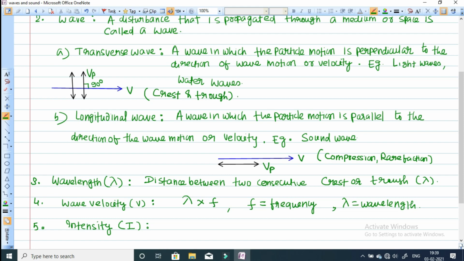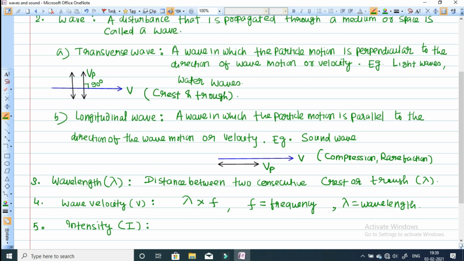Suppose we place a surface in the path of a wave, then it will transfer some energy to that surface area. The energy transferred to that area per unit time, per unit area, is known as intensity.